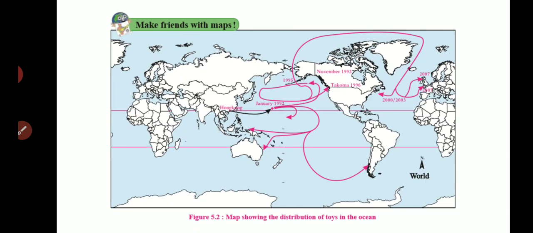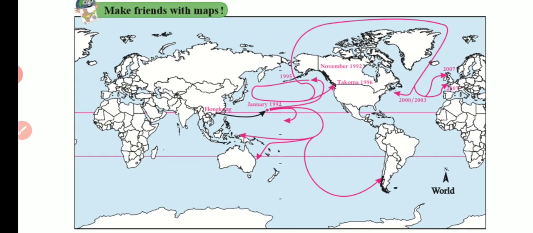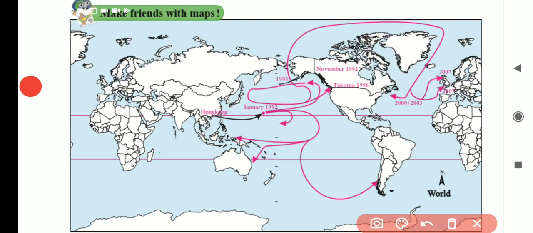Listen. A very strange incident occurred in the Pacific Ocean. Where is the Pacific Ocean? You know very well. Where is it? See, here is the Pacific Ocean. Here is the Atlantic. Okay. Now P for Pacific Ocean, A for Atlantic Ocean. Now listen, then you will understand. A very strange incident occurred in the Pacific Ocean in the year 1992.